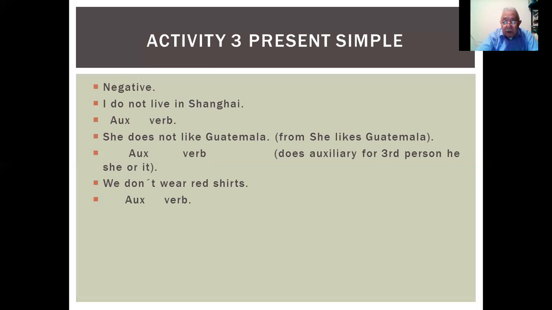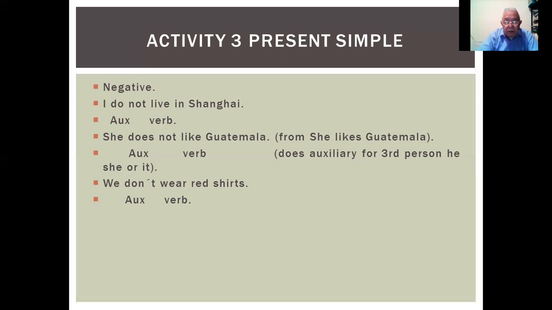Does is important because does is for he, she, or it. Okay. She does not like Guatemala. Remember, she likes Guatemala is an affirmative. She does not like Guatemala is in negative. Okay? Does is the auxiliary for the third person, he, she, or it.